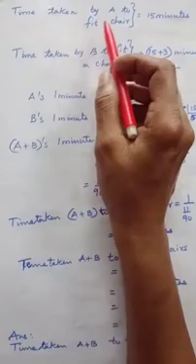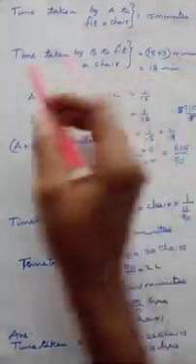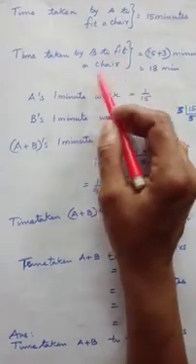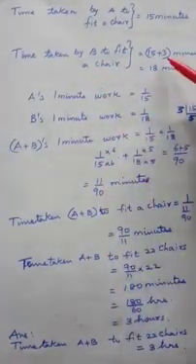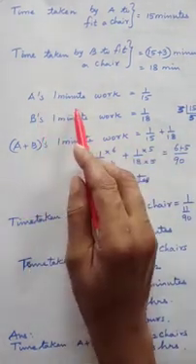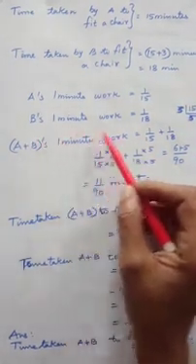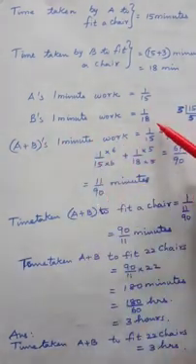Time taken by A to fit a chair, 15 minutes. Time taken by B to fit a chair, that is 3 more minutes. 15 plus 3 minutes, 18 minutes. A's 1 minute work is equal to 1 by 15. B's 1 minute work is equal to 1 by 18.